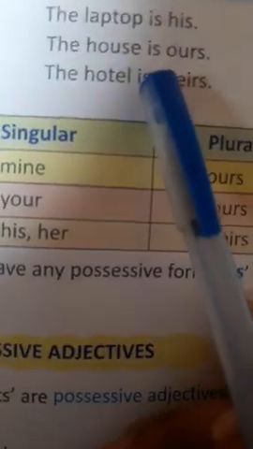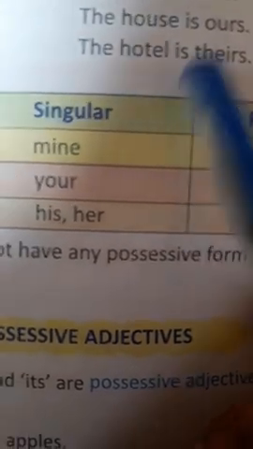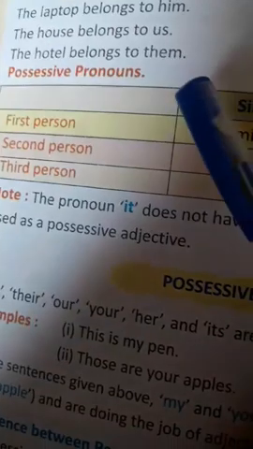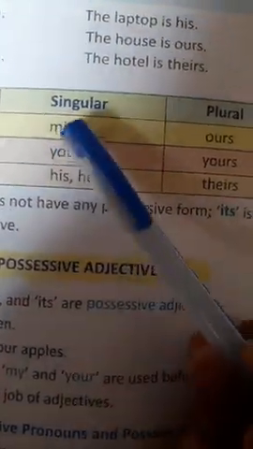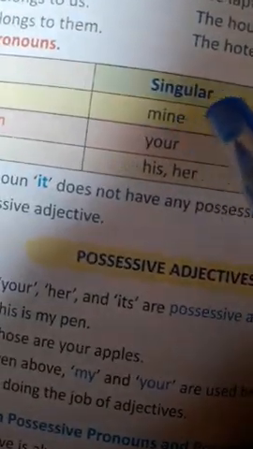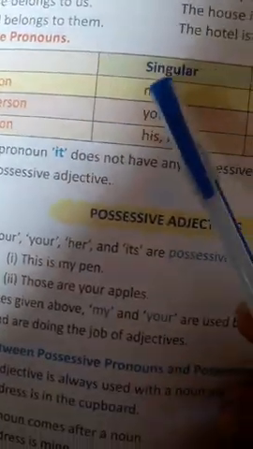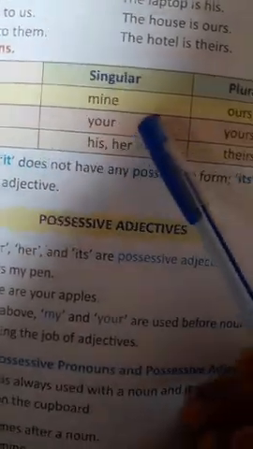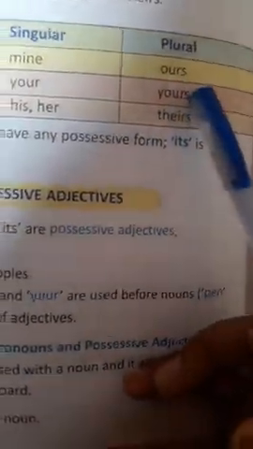See here, some more examples are given. The laptop is his, the house is ours, the hotel is theirs. So all these are the possessive pronouns. Here you can see in the possessive pronoun also, in the singular which pronouns we use, and in the plural which pronouns we use. In the singular, first person we use mine, plural ours. Second person, singular yours, plural yours.